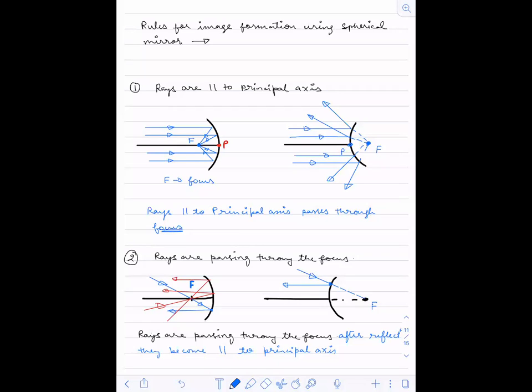Harit, every measurement is done from the pole. Okay. Every measurement is done from the pole.